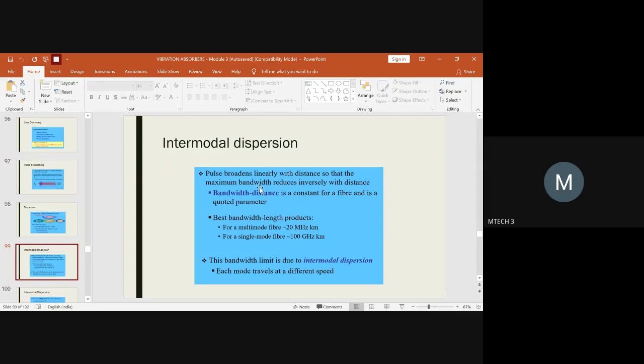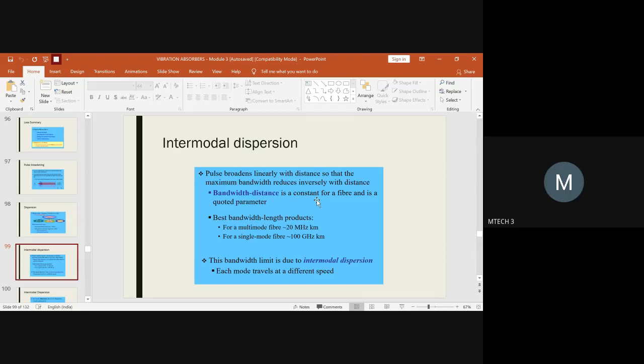It is not directly related; it is inversely related to the distance through which the optical light rays are traveling. The pulses vary linearly with the distance, and as a result, the maximum bandwidth will reduce to the reciprocal of the distance traversed. So this is one thing you have to keep in mind. But the bandwidth distance product, what we figure out, will be constant for a particular fiber optic that you are using.